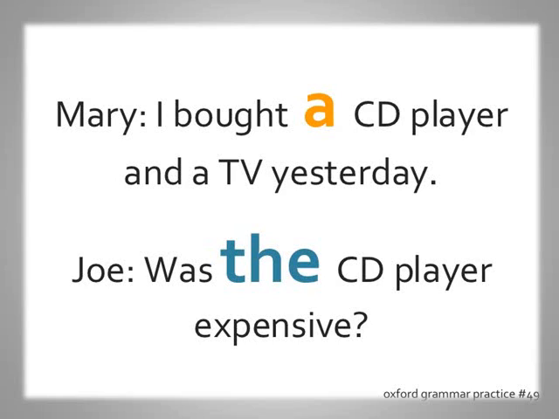Mary: I bought a CD player and a TV yesterday. Joe: Was the CD player expensive? Now here, what you can see is that when we used a in the first sentence, why do we use a here? Because it is one CD player. So the first time when we are talking about a CD player, we are using a. And when we are talking about the same thing the second time, then we will always use the.